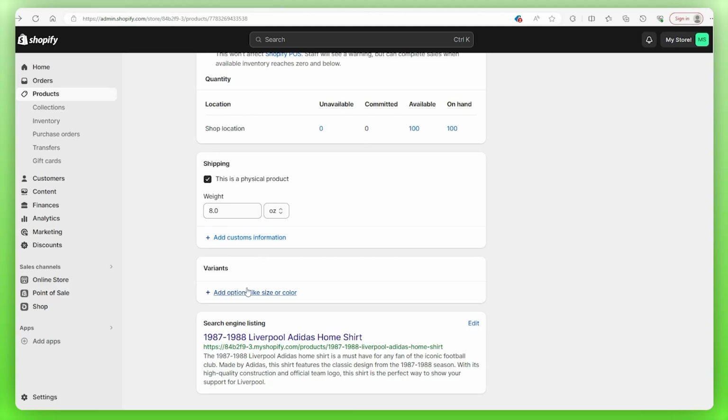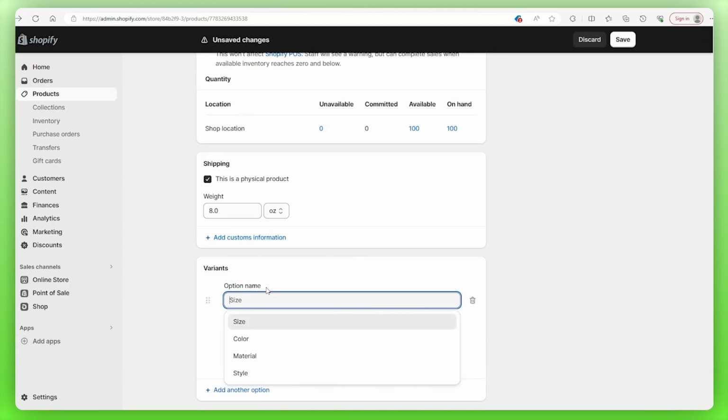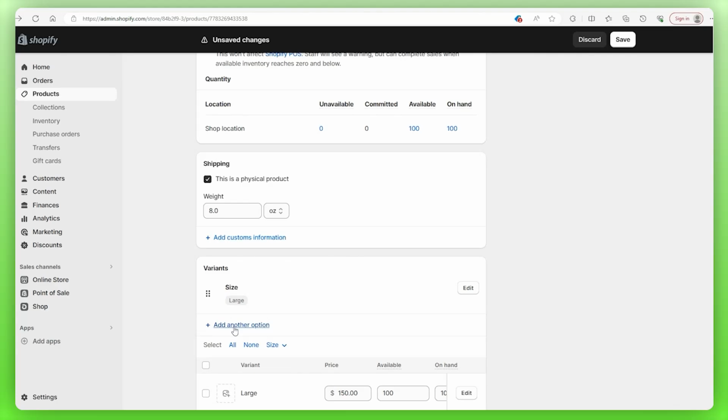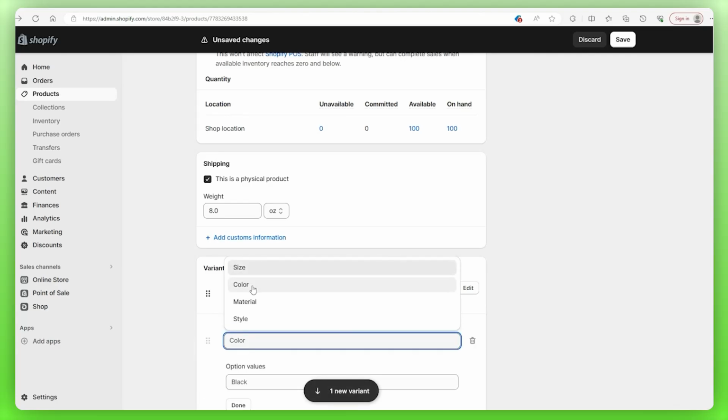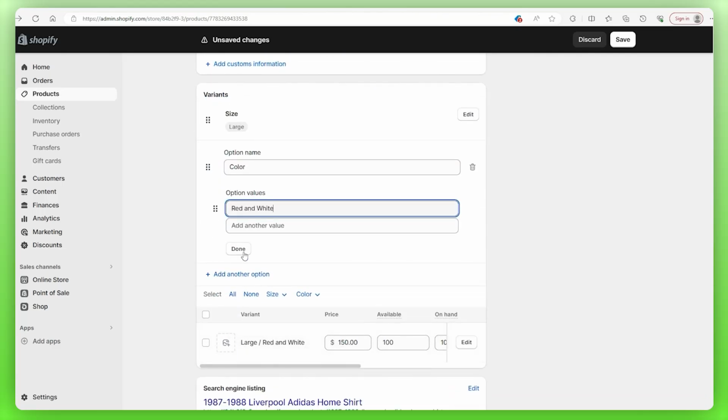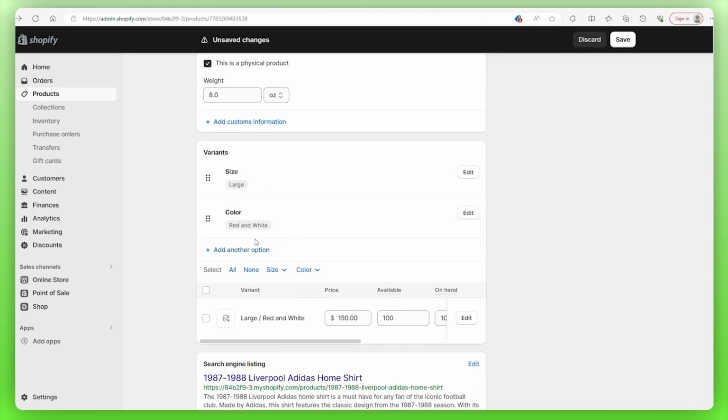And right below the shipping section is your variants. So you open it up by clicking on this, and then you're going to get 4 variants, such as your color, size, material, and style. Now, to select something, you just click on the option, you input your value here, which is large. I can also put another value just below, which would be medium in this case, but I'll just leave it at large. Add another option. We're going to have it be red and white because the jersey is red and white. And then we're going to click done. Make sure you click done, otherwise it's not going to save things.